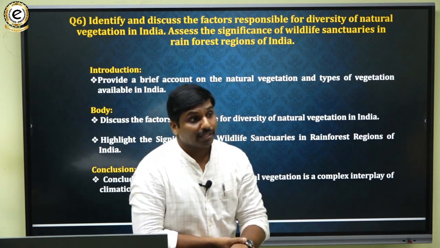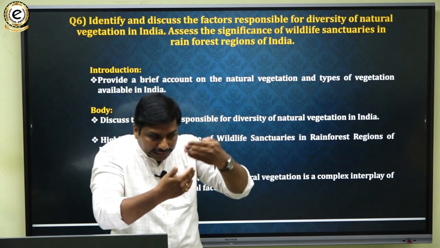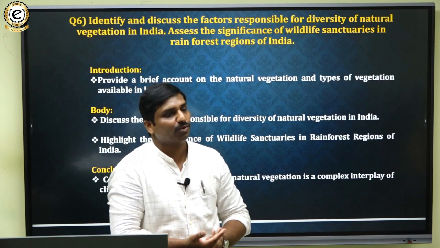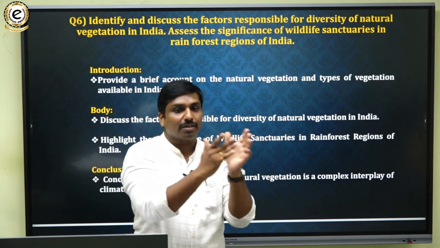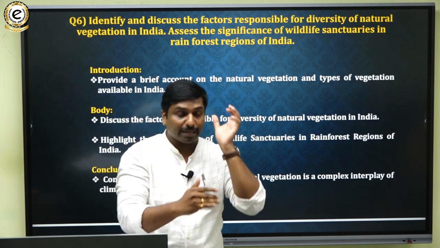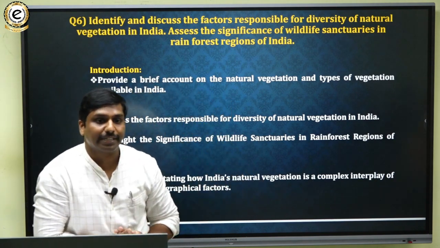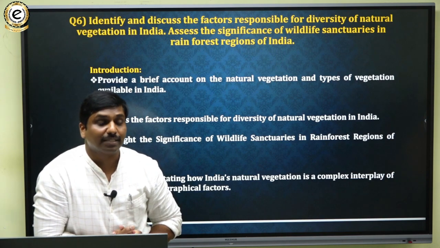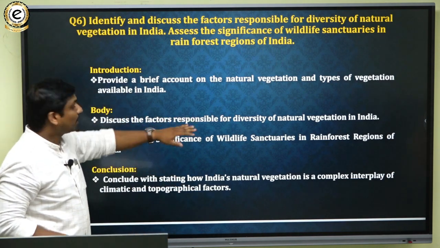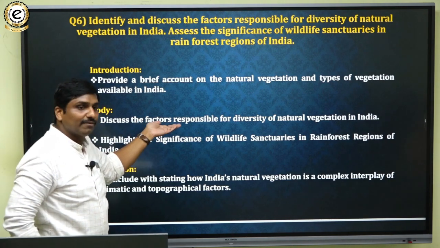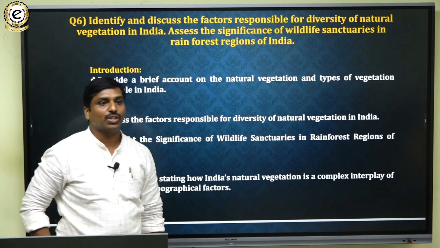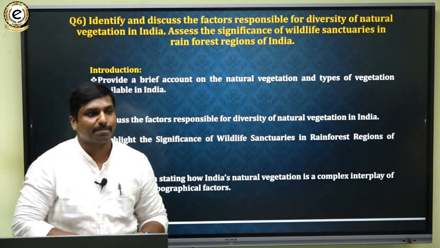Then in the next part, you can enumerate the classification of natural vegetation. Also you can say tropical vegetation, temperate, all such things. Then you can mention all such types in a systematic manner. So that you can do in the next portion. Then in the body portion, you can discuss first the factors responsible for diversity of natural vegetation. So there you can mention various aspects.